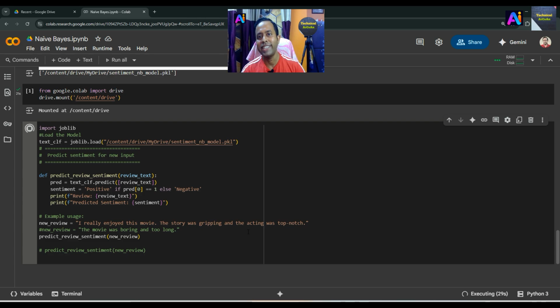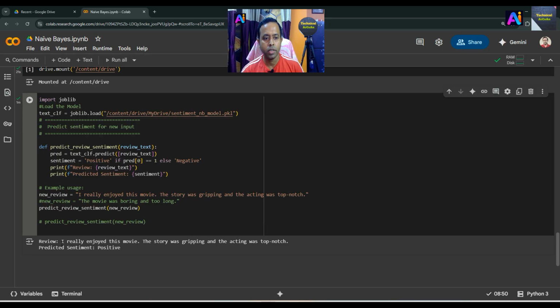I have already trained the model with 25,000 training data and 25,000 data for testing, and on that basis we put in something totally unseen, which is not present within the IMDB dataset, and it will generate the prediction, meaning the class, positive or negative. Just see, the result is already generated. The review is: I really enjoyed this movie, the story was gripping and the acting was top notch. The predicted sentiment is positive.